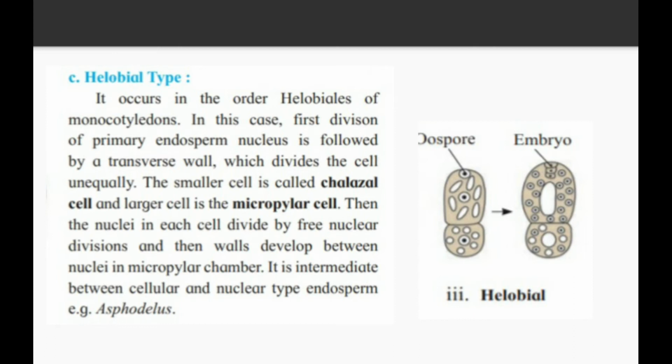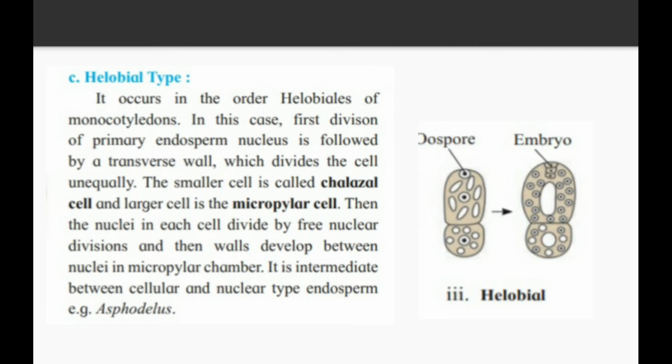As we all know, in the structure of the anatropous ovule, we studied the two ends, the micropylar end and the chalazal end. So the smaller cell towards the chalazal end is called the chalazal cell because it is present towards the chalazal end. And the larger cell is present towards the micropylar end. Therefore, it is called the micropylar cell.